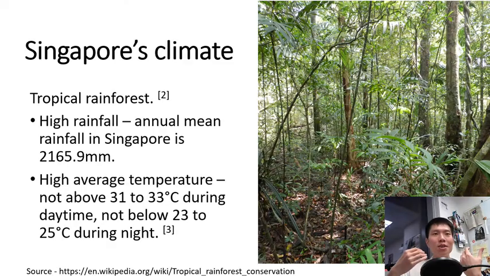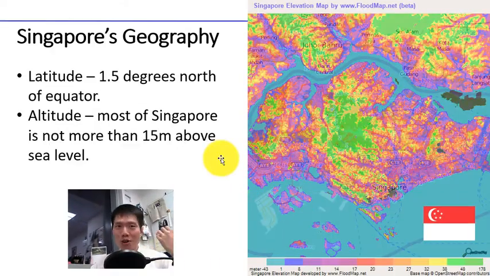Right now, let's discuss a bit on Singapore's climate. Now, Singapore is described to have a tropical rainforest climate, which is characterized by high rainfall and temperature all year round. But why does Singapore experience this climate, right? To answer that question, one must look at the geography of Singapore. Now, Singapore is 1.5 degrees north of the equator.